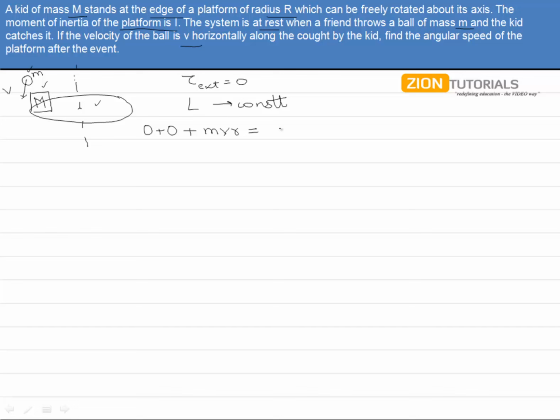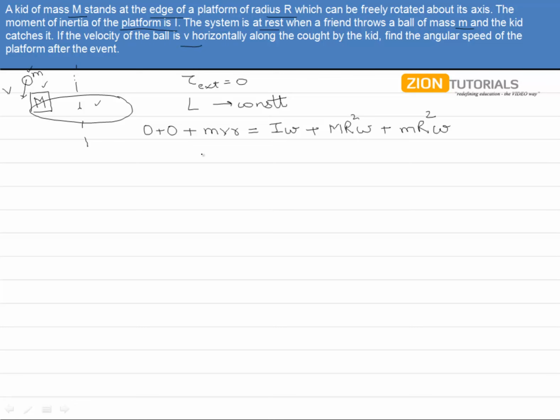So it will become I omega, that is the angular momentum of the platform, plus the angular momentum of the kid plus the angular momentum of the ball, right?